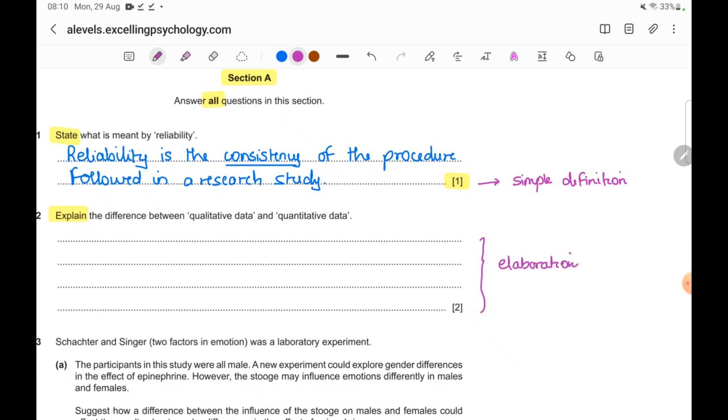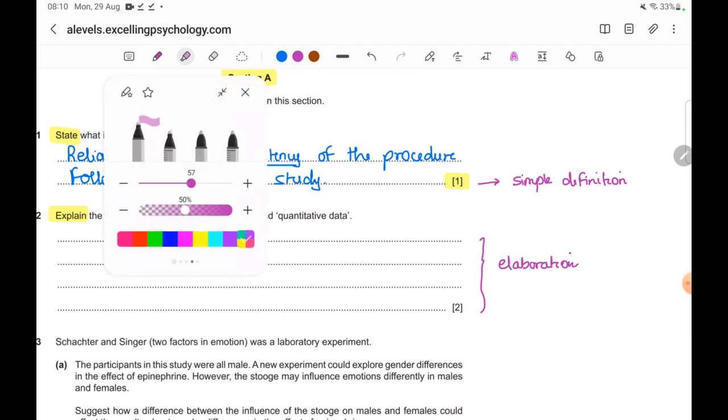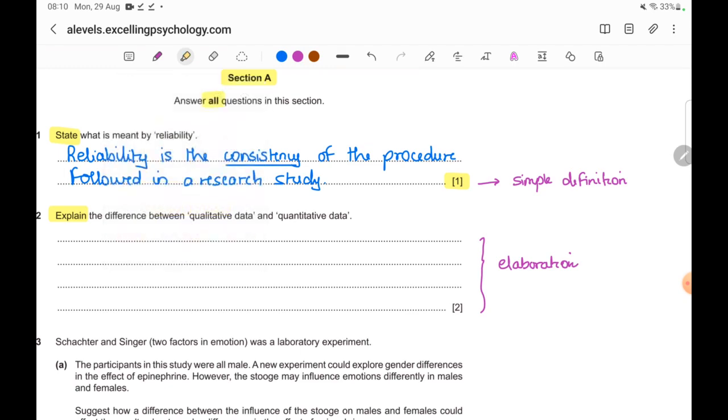In a state type of command term, you could just mention something, but in explain command term, you have to actually give some reasoning. Okay, also you can see that it is for 2 marks. It's a 2-mark question, and 2 terms have been outlined in the question, both of which you have to explain. Make sure you dedicate equal coverage to both of these. So write clearly about qualitative data as well as quantitative.